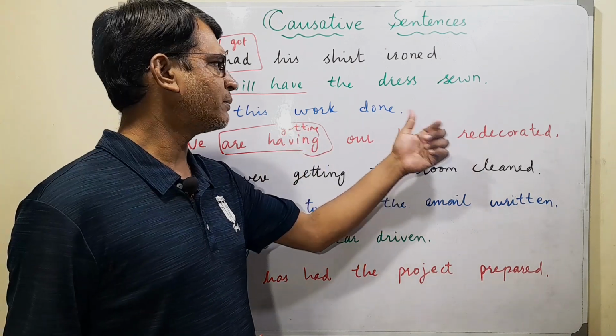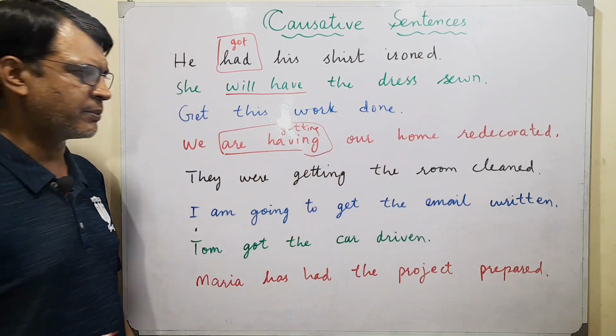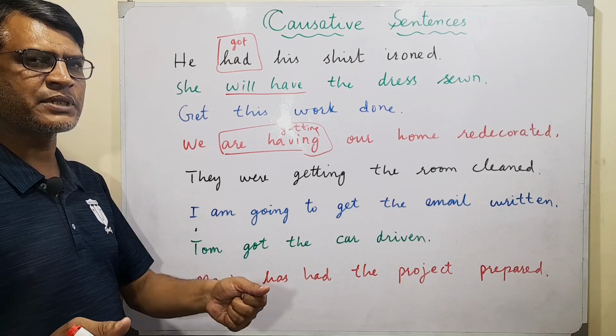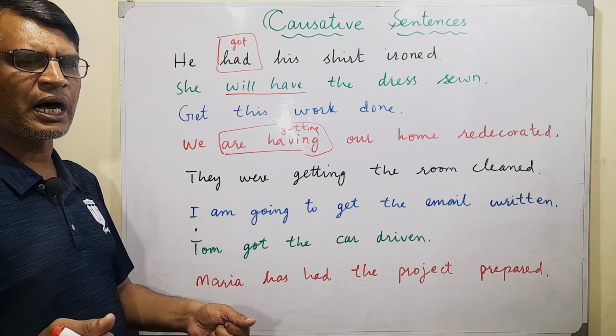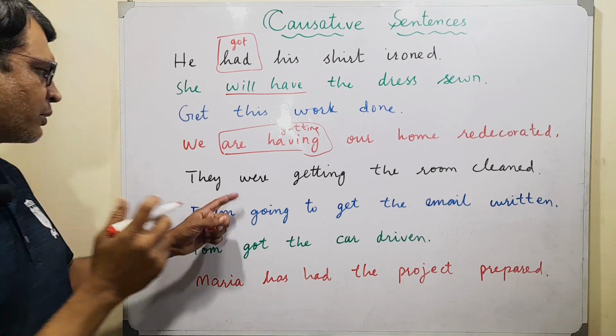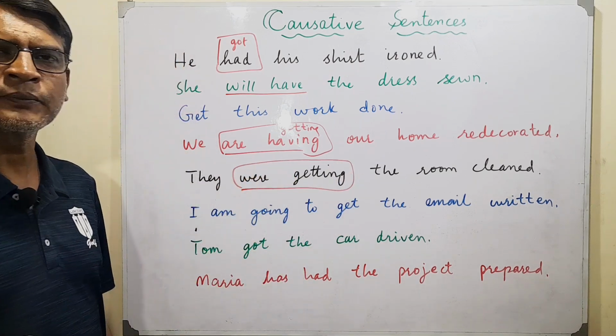Third form of verb, done. Third form of verb, sewn, ironed. All are past participles. They were getting the room cleaned. They were not cleaning it themselves, but they rather asked somebody to clean the room for them. So this is past continuous. They were getting the room cleaned.